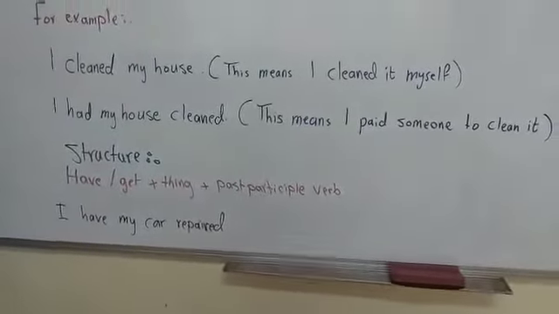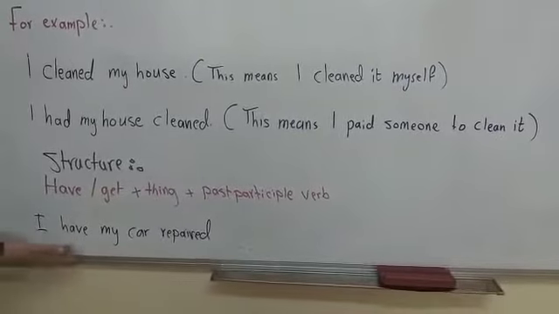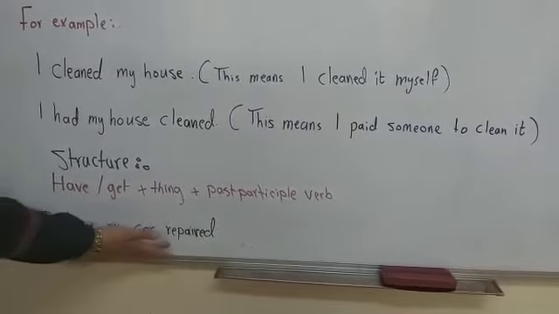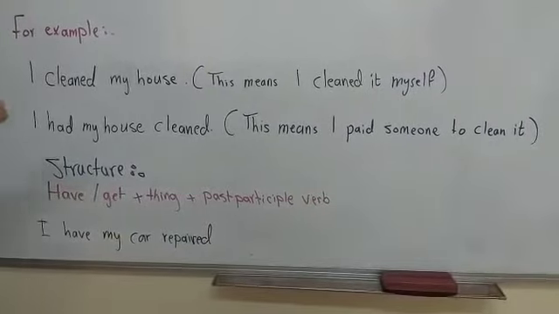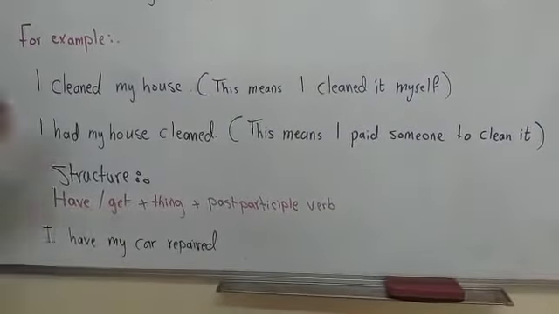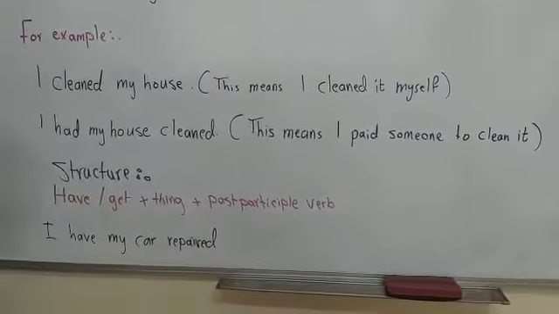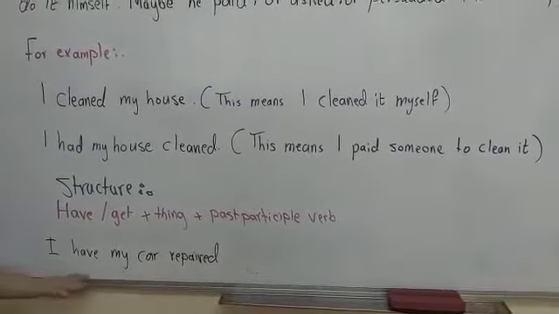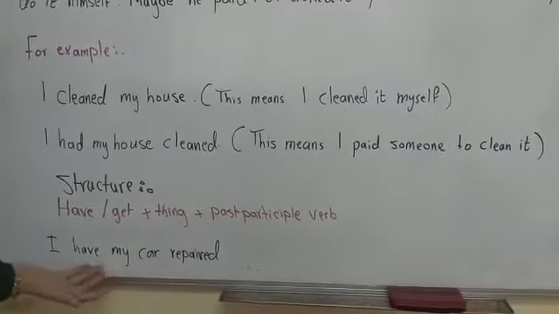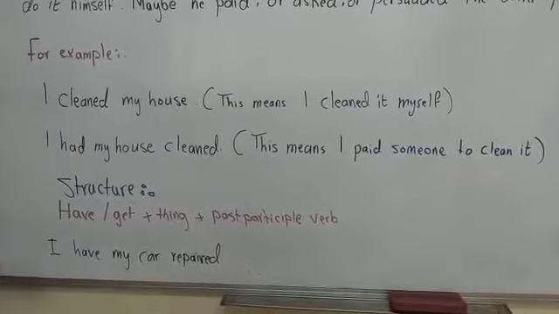Look at this example. I have my car repaired. This means I paid the mechanic to repair my car. I didn't repair it myself. I paid someone to repair my car. So this is what we call have here, a causative verb.